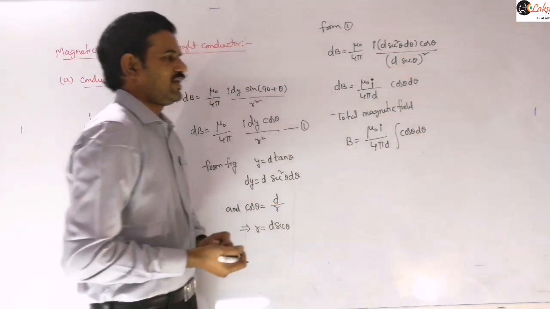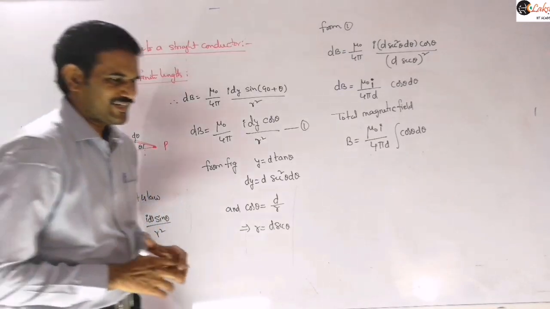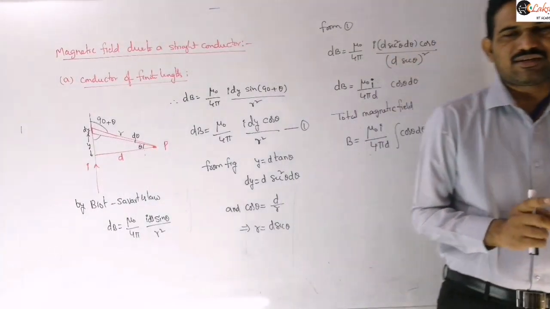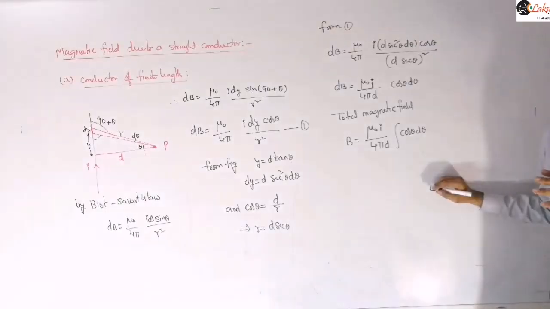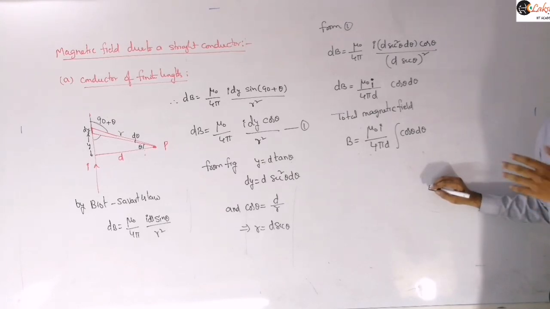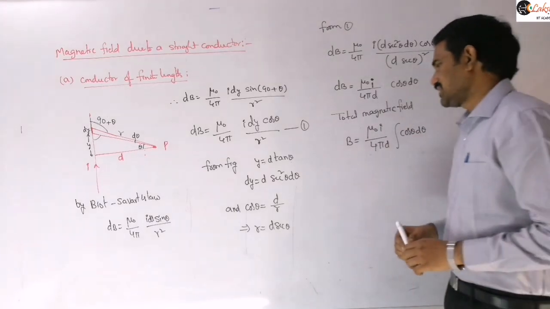Next we need to take the limits here. Taking those limits is very important, and you need to understand this very clearly. Generally we express these limits in terms of these angles. As I said, it is a conductor of finite length, so you may consider these limits like this.